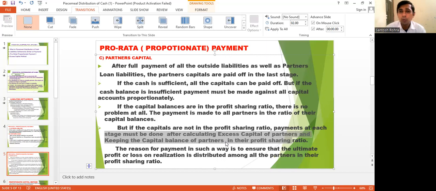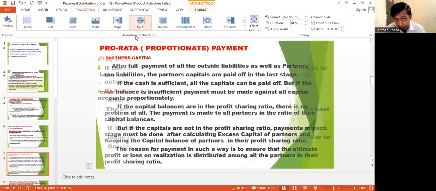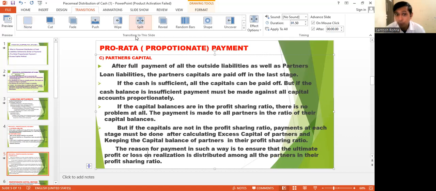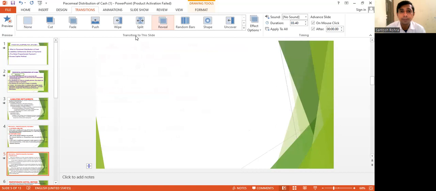Why are we doing this? The reason for payment in such a way is to ensure that the ultimate profit or loss on the realization is distributed among partners in their profit sharing ratio. Is it clear, student?